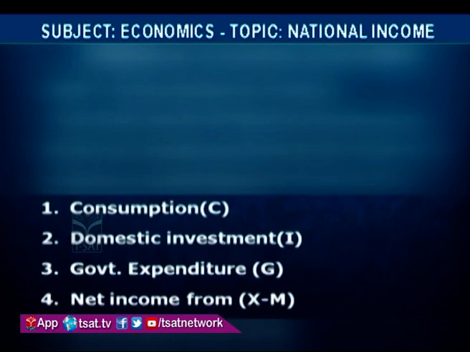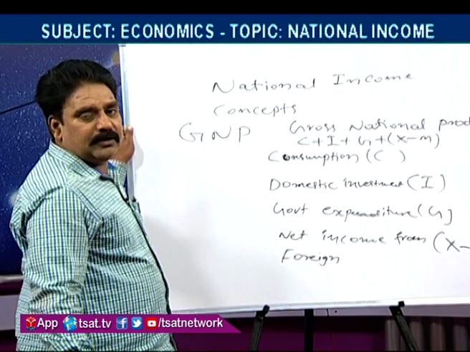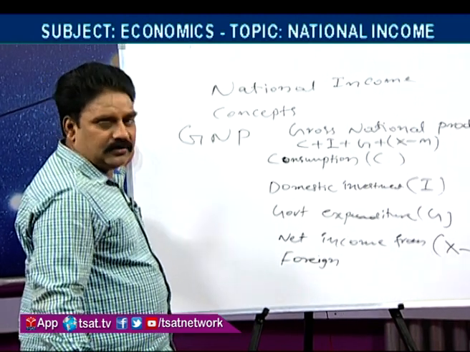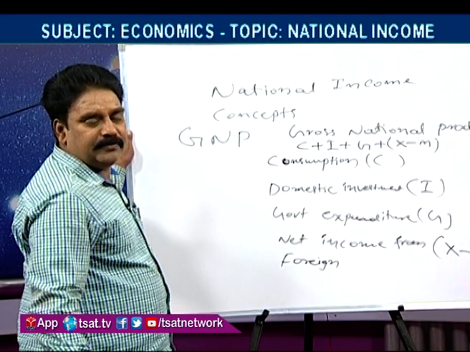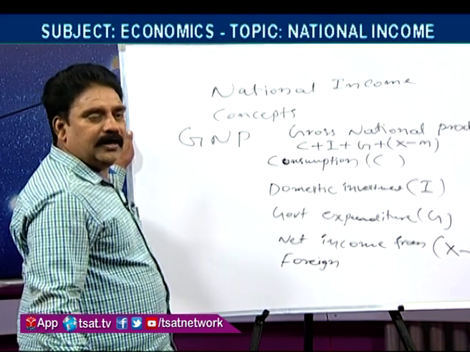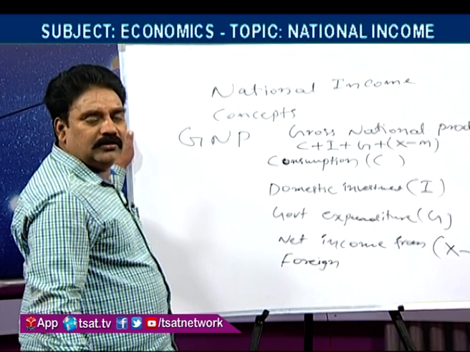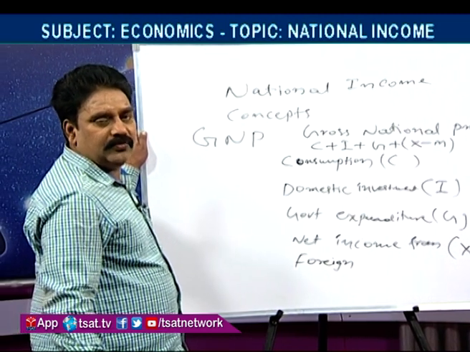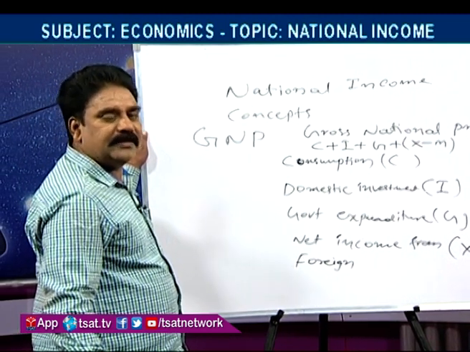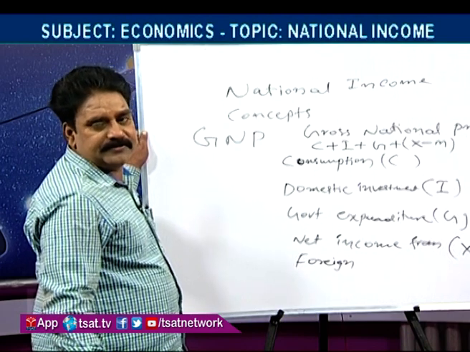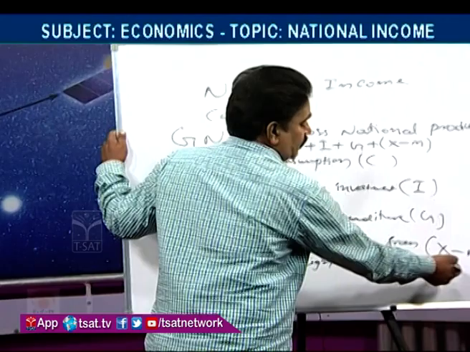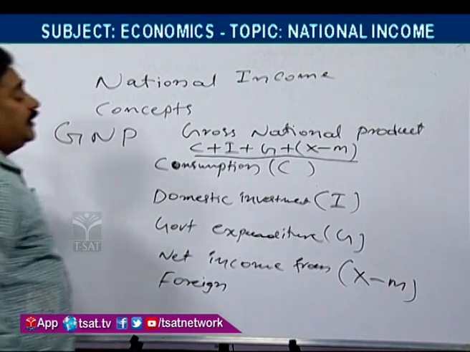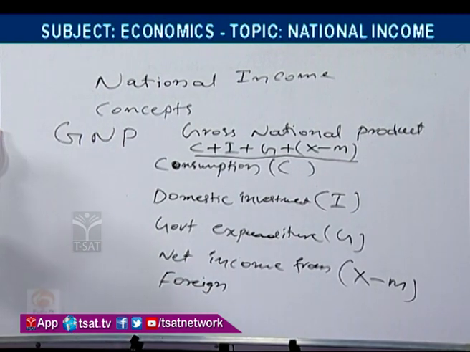Net income from foreign trade: some goods produced by our country we sell to foreign countries, that means exports, and whatever goods and services are available comparatively cheaper, we buy from other countries, that is imports. The difference between these two, x minus m. These are the components in gross national product.